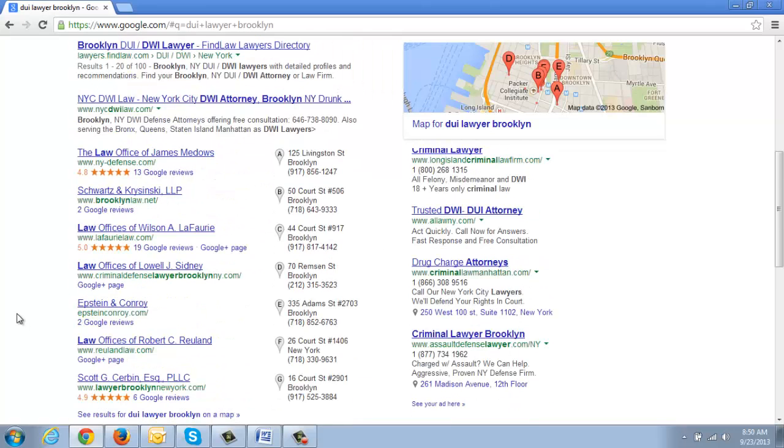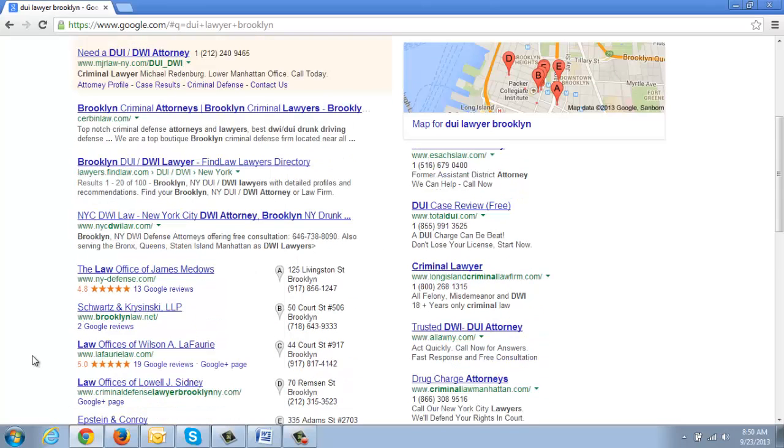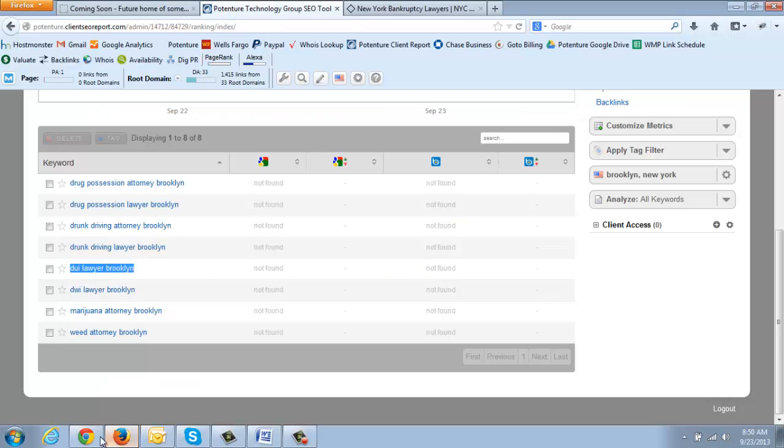Now, certain keywords we may not be able to get you listed here. That's where the goal will be to get you listed in the top 3 in the organic listings. And we do that by creating relevant landing pages targeted towards each specific keyword, and it allows us to rank those pages more effectively, and it's also more relevant for the user. So that, in a nutshell, would be our SEO process to start you on for these keywords, and I'm very confident that we'll be able to get you there.